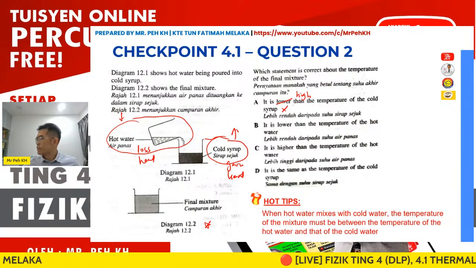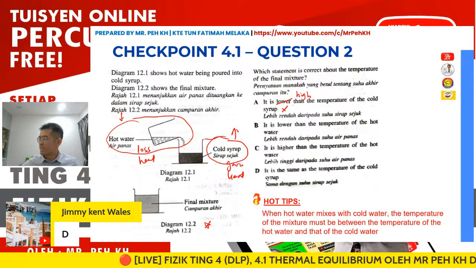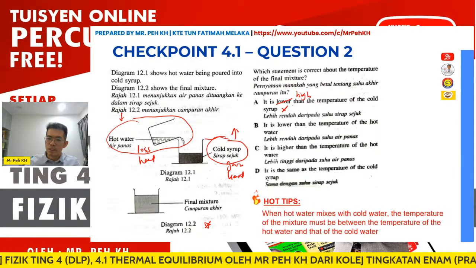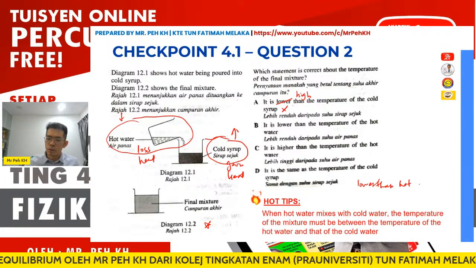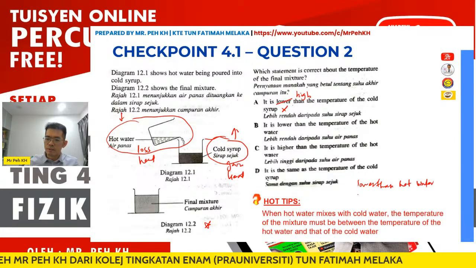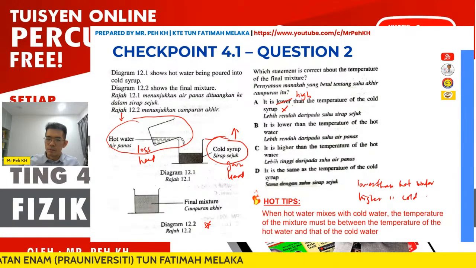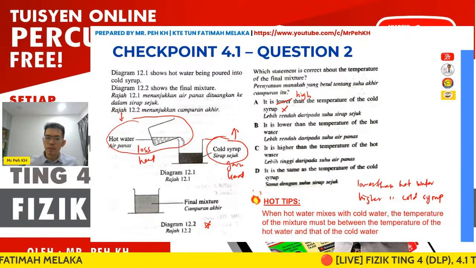Here, Jimmy gives D. Just like I mentioned, the tip here is that the temperature must be lower than the hot water, then higher than the cold syrup, so that the final temperature is between them.